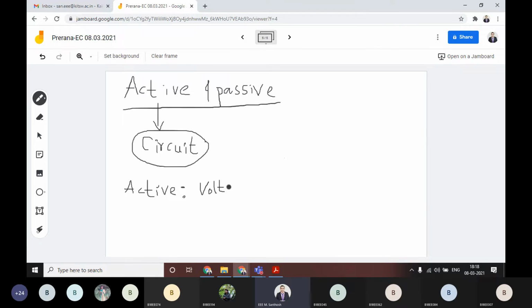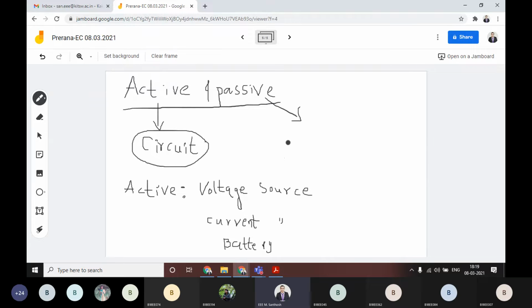If you connect a voltage source in a circuit, it will give some power to the circuit, whether it is a voltage source, current source, or battery, whatever you call it. These kinds of elements are called active elements.